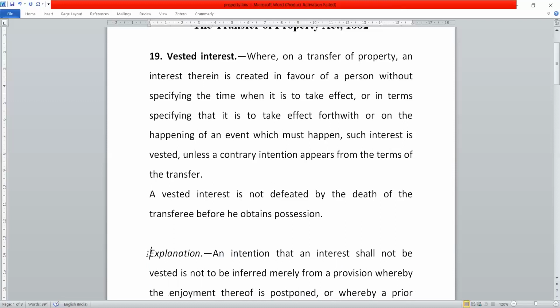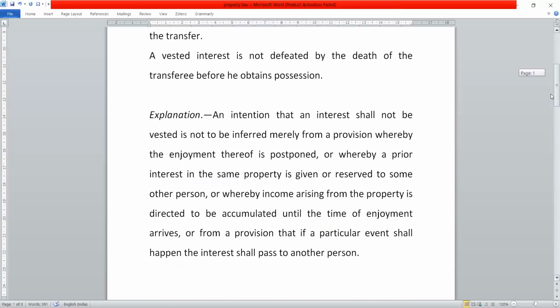Now we'll go through the explanation of this same section. Explanation of section 19 says an intention that an interest shall not be vested is not to be inferred merely from a provision whereby enjoyment thereof is postponed, or whereby a property interest in the same property is given or reserved to some other person, or whereby income arising from the property is directed to be accumulated until the time of enjoyment arrives, or from a provision that if a particular event shall happen, the interest shall pass to another person.